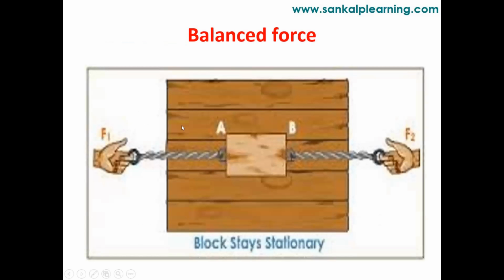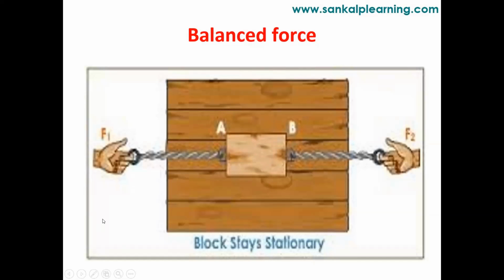F1 and F2, what you are seeing here, is a person pulling the object in two different directions. On the same wooden block they are applying forces, but one is applying on the right side and another on the left side. Can you tell me in which direction the object will move? Can you guess? If both are applying the same force, the box placed at the center will not move, neither in the F1 direction nor in the F2 direction. Why does it happen? Because of the balanced force.